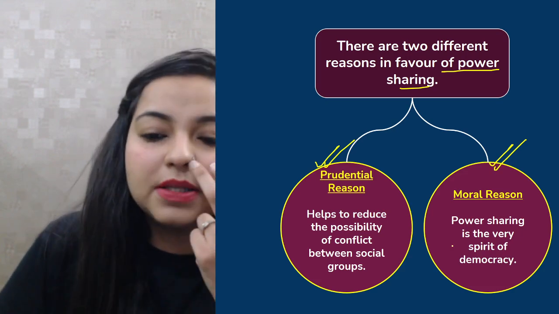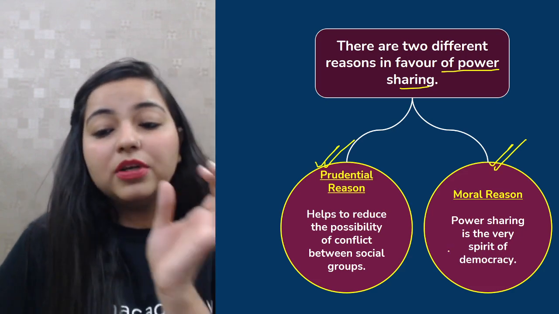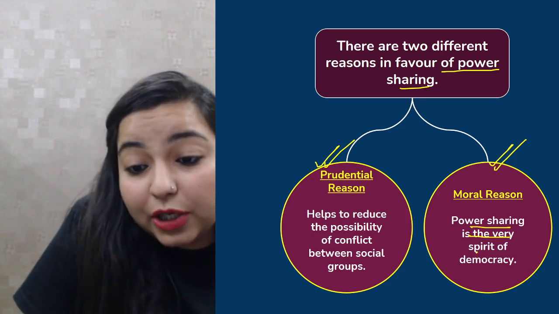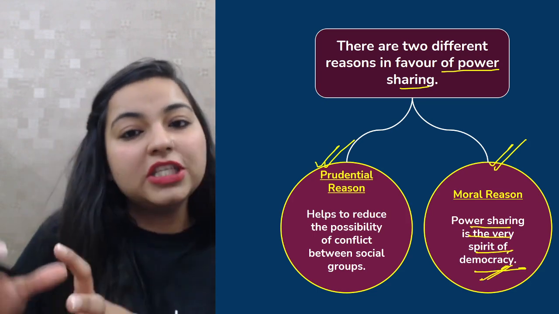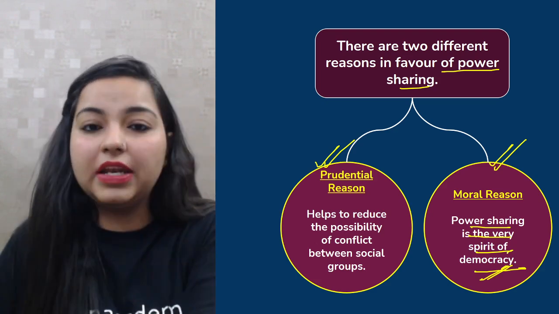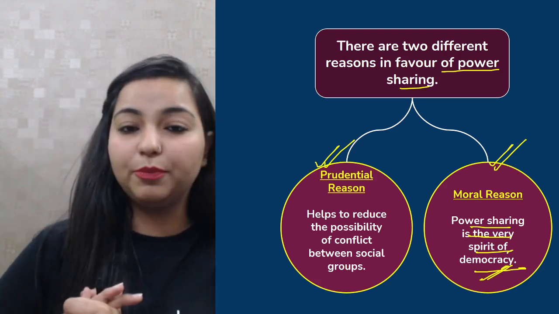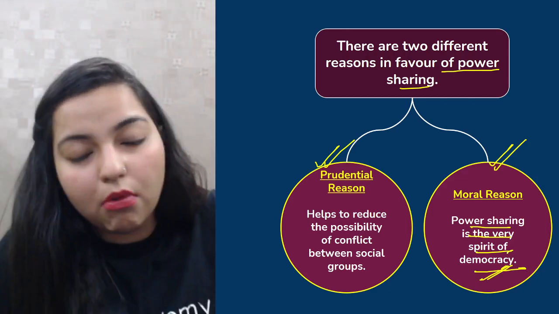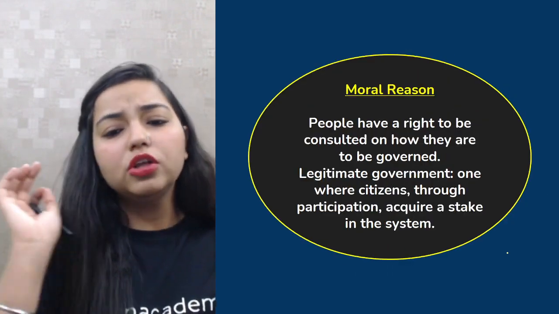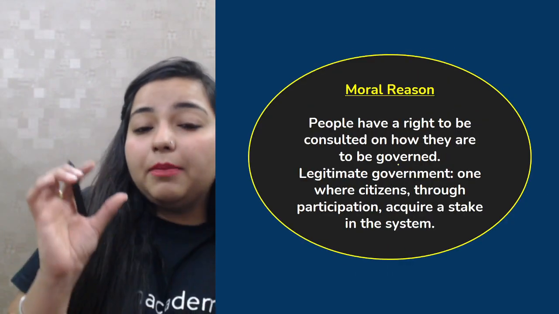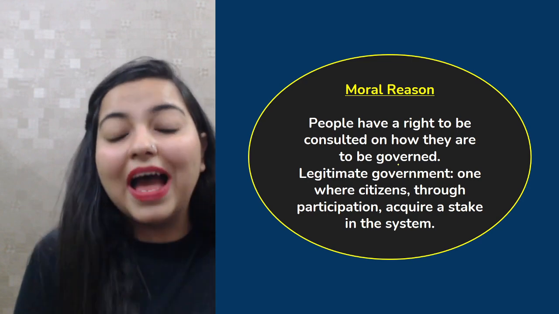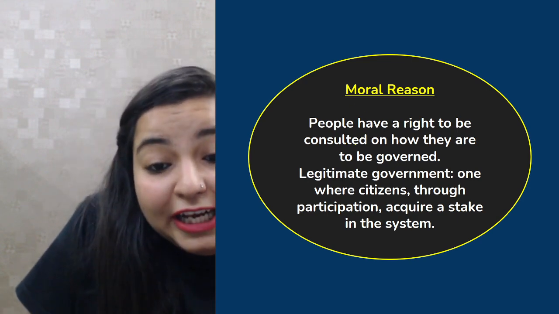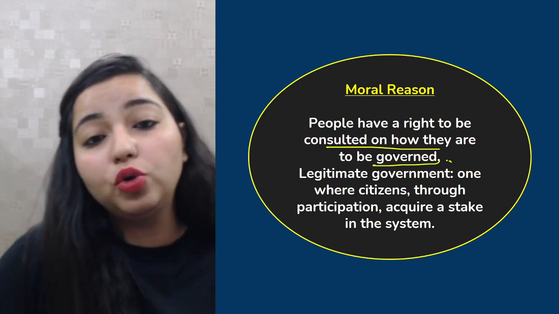And the next reason is the moral reason. It says that power sharing is the very spirit of democracy. This statement can also come as a question: power sharing is the very spirit of democracy, justify this statement. Again, this can be asked in your exam. In that, you would have to explain the entire moral reason. Okay, sure. So what is it basically? The moral reason talks about the values and the ethics, and what do they say? That people have the right to be consulted on how they are to be governed.